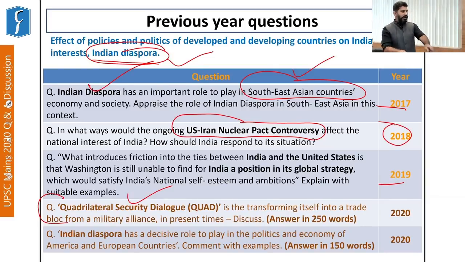This year, a question was asked: the Indian diaspora has a decisive role to play in the politics and economy of America and European countries. Comment with example. Now, why this question this year?